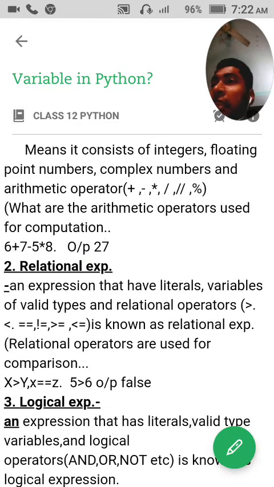Now let us see relational expressions. An expression having literals and variables of any valid type and relational operators is known as a relational expression. For example, x greater than y, y less than or equal to z, z not equal to x, etc. These are examples of relational expressions.